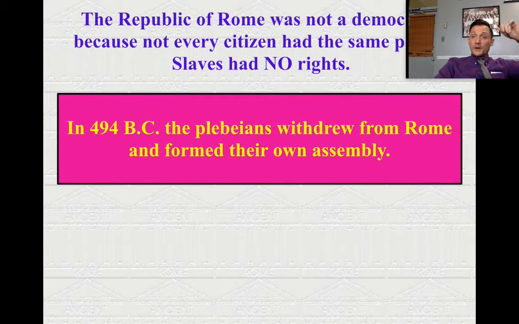In 494 BC, though, the plebeians are actually going to withdraw from Rome because they're like, you know what? You ain't trying to help us out. We're just going to quit and we're going to start our own government. Eat that, right? So, they form their own assembly.